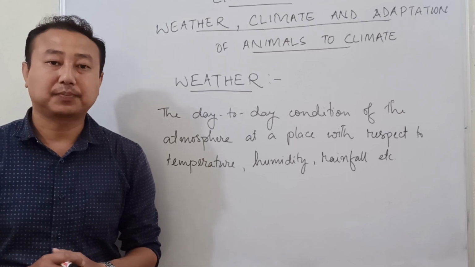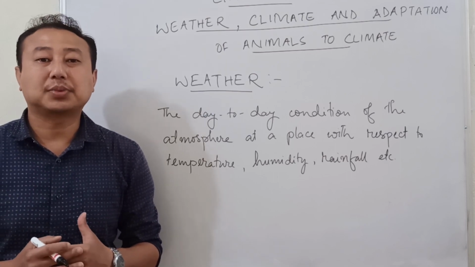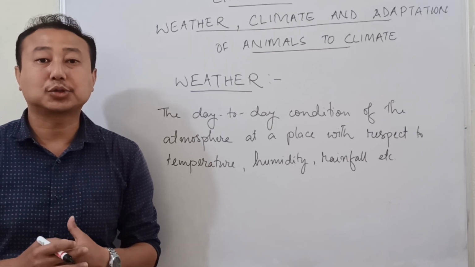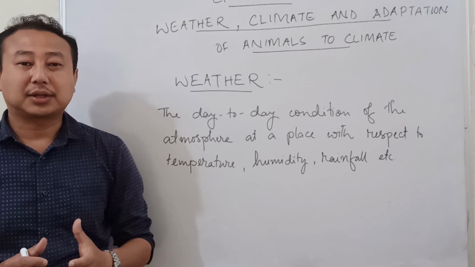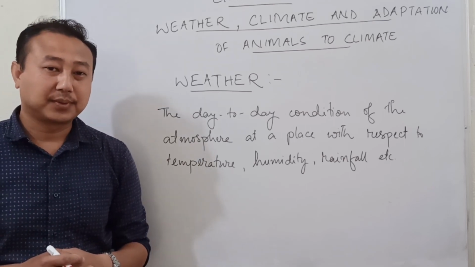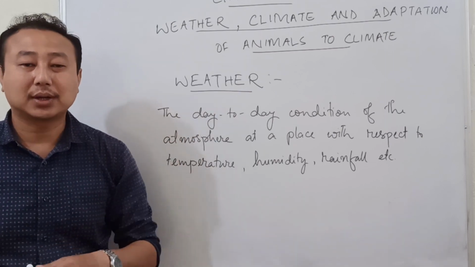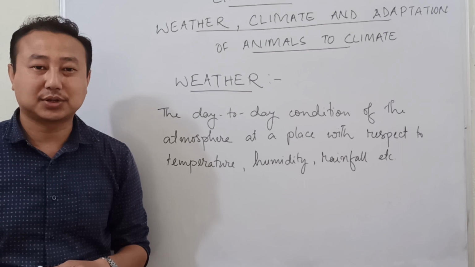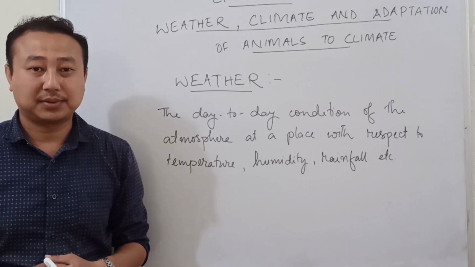Suppose, for example, sometimes we have observed that in the morning there is bright sunlight. It is sunny. But when time passes, the weather changes to something else. The sunny weather which we have in the morning may change into cloudy weather in the afternoon. It may even change into rainy weather in the evening.